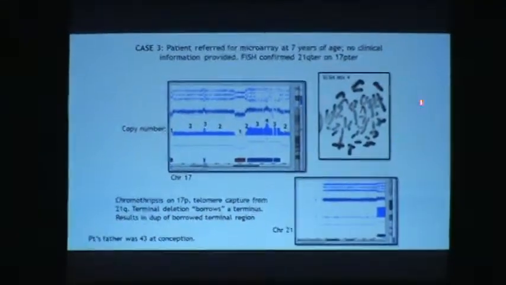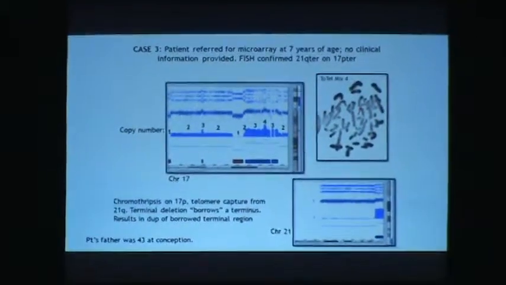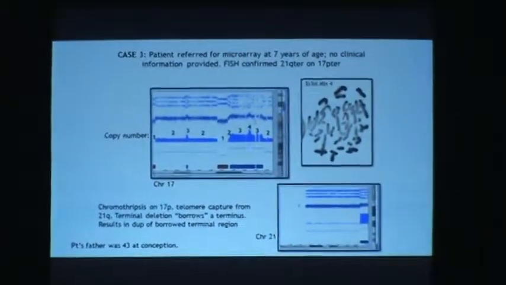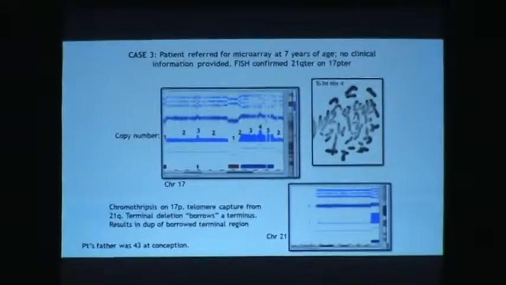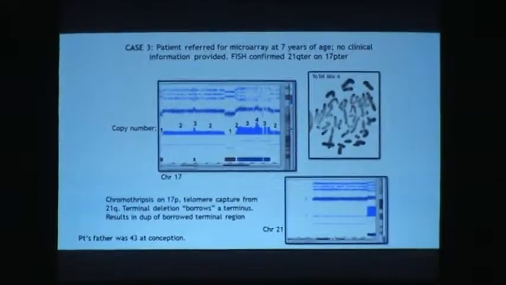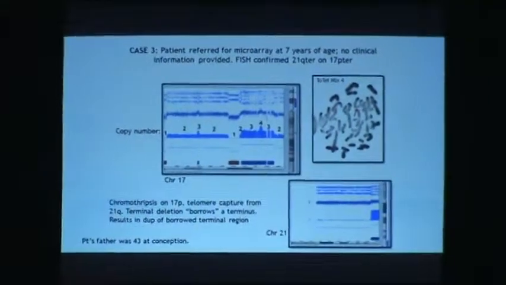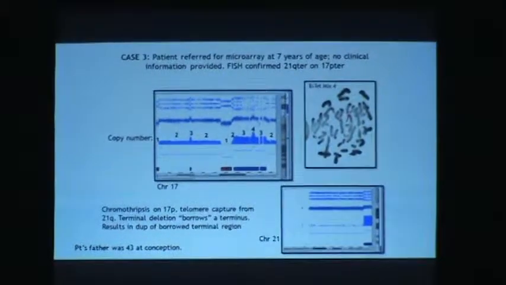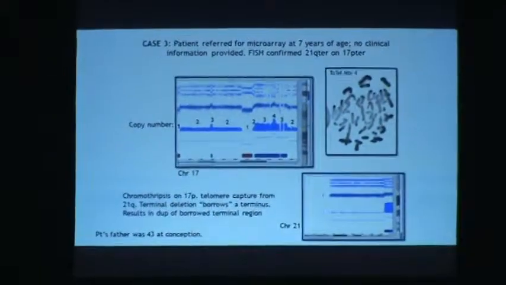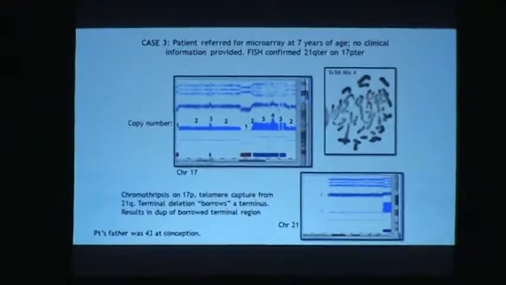This duplication was actually on the abnormal 17 shown in the FISH results. And this case is not only an example of chromothripsis, but a phenomenon called telomere capture, where a deleted terminal end may borrow a terminus, often from a different chromosome, resulting in a duplication of the borrowed region. And it's important to note this patient's father was 43 at the time of conception.